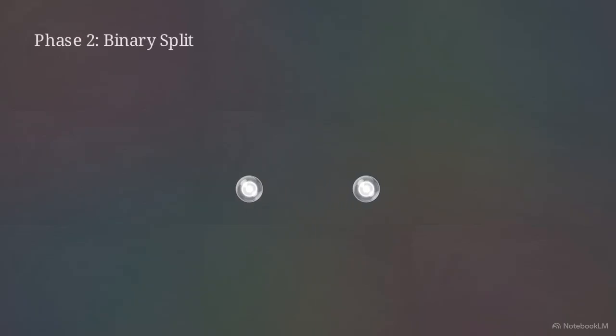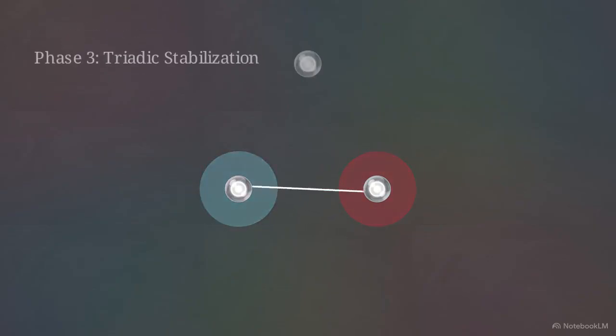Phase 2 is the split. A single point of potential energy divides into a functional binary polarity. This division creates a tension between order and entropy that demands a resolution. Phase 3 provides that resolution.